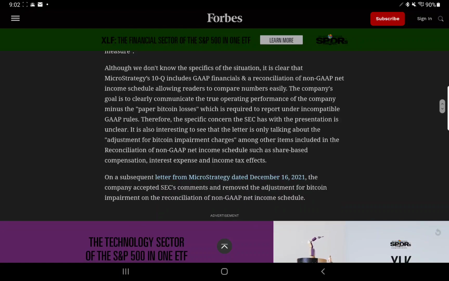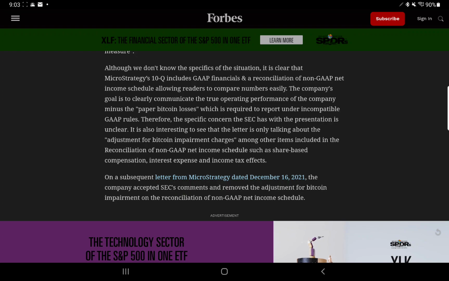Although we don't know the specifics of the situation, it is clear that MicroStrategy's 10Q includes GAAP financials and a reconciliation of non-GAAP net income schedule, allowing readers to compare numbers easily. The company's goal is to clearly communicate the true operating performance of the company minus the paper Bitcoin losses, which it is required to report under incompatible GAAP rules. Therefore, the specific concern the SEC has with the presentation is unclear.